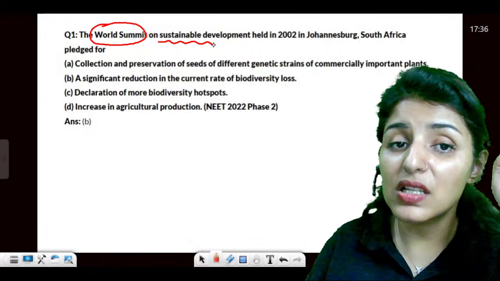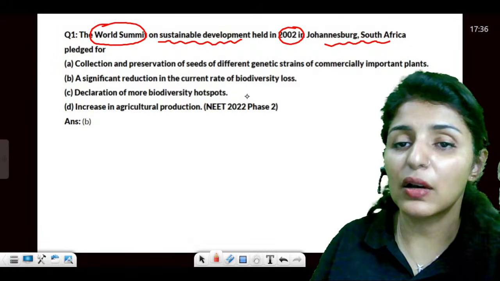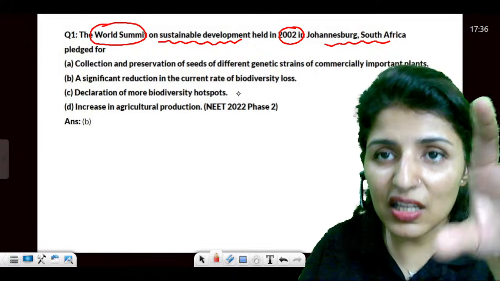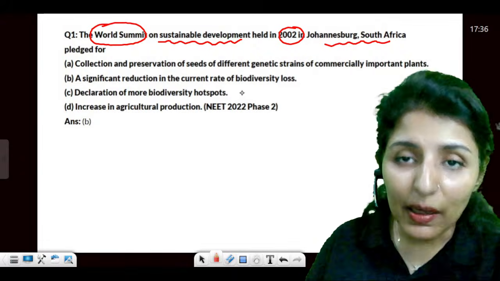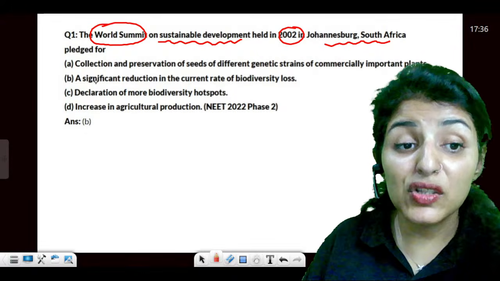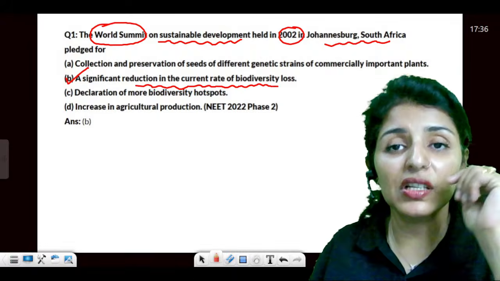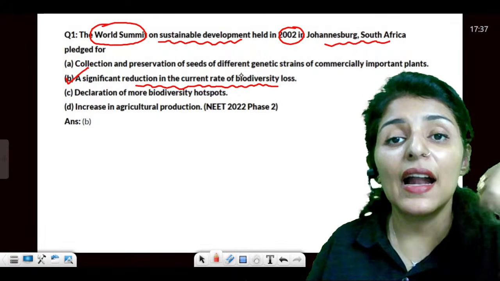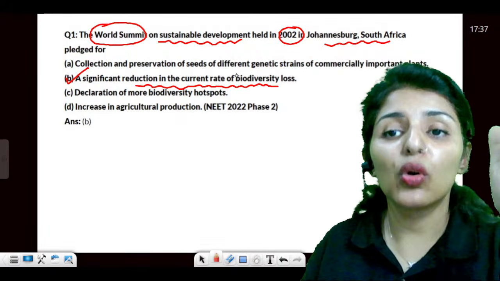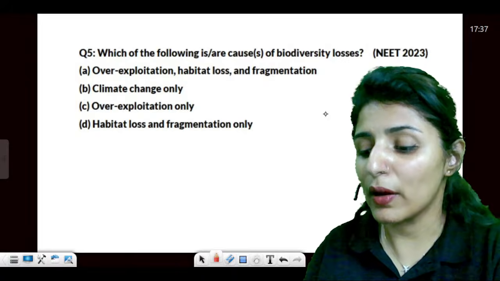The World Summit was on sustainable development in 2002 in Johannesburg, South Africa. So the question itself has many things that can become questions for the next year, right? So what did they pledge for? They pledged for a significant reduction in the current rate of biodiversity loss at national as well as local levels. At every level, they have to cut down the rate of biodiversity loss.